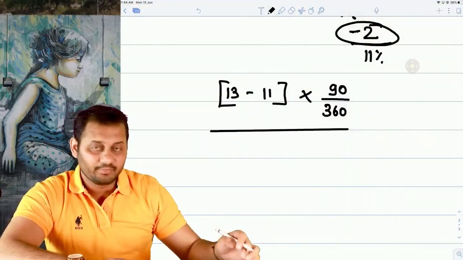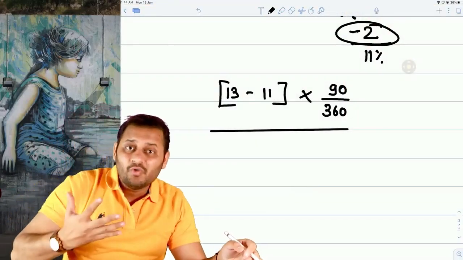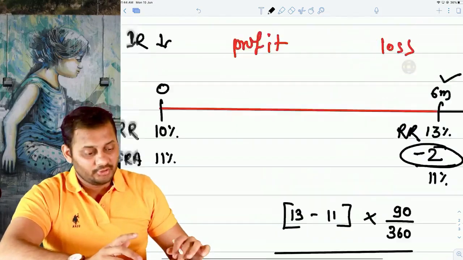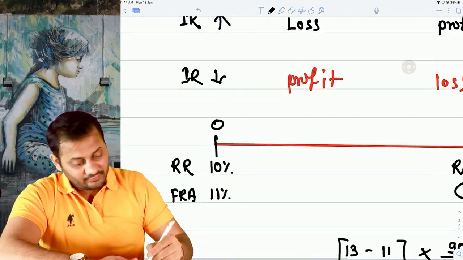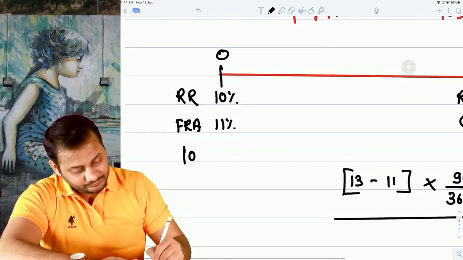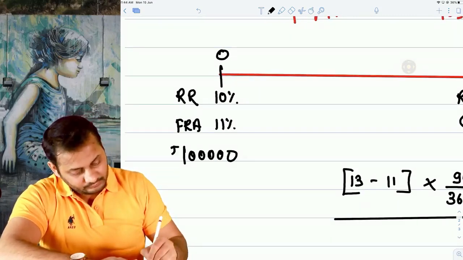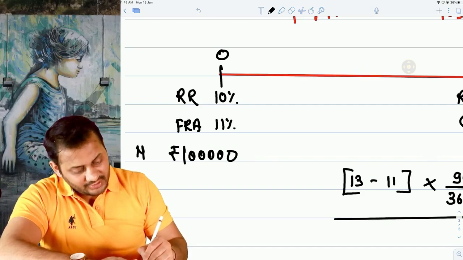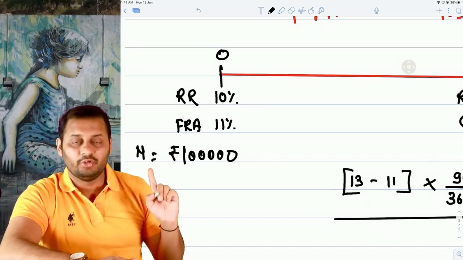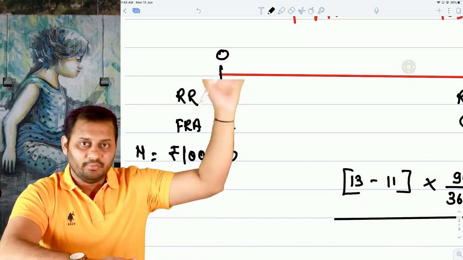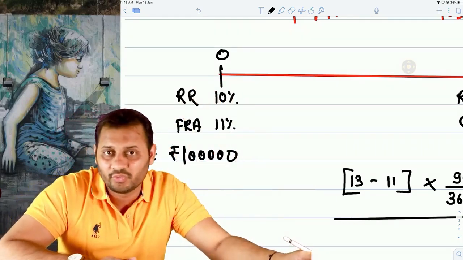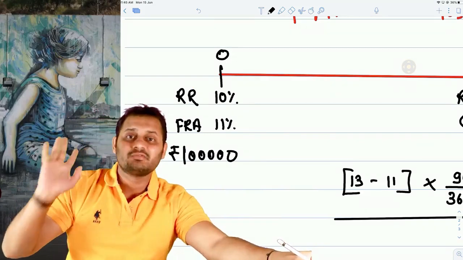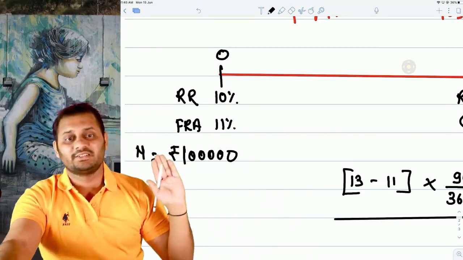Now 0.5% will be applicable on which amount? The principal amount, the loan amount that you have taken. In our case, it was 1 lakh rupees. This is called the notional principal amount. The loan will be taken by you from the bank only. It doesn't matter how much loan you are taking. Our contract is for 1 lakh rupees. So that's why this is called the notional amount.